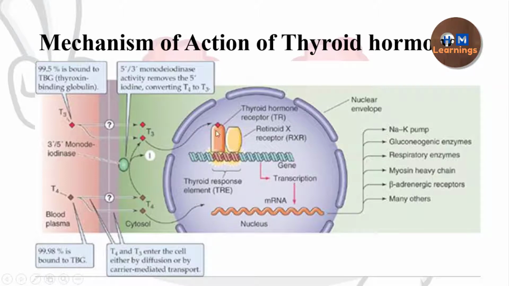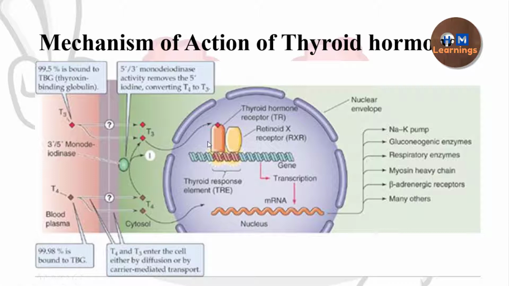In the nucleus they will go and bind to their nuclear receptor, that is the thyroid receptor. After binding to its nuclear receptor, the thyroid receptor will form a dimer with another protein called the retinoid X receptor. So by this it forms a heterodimer.